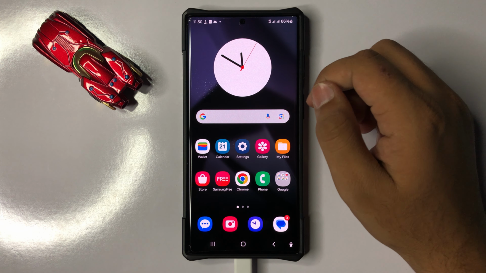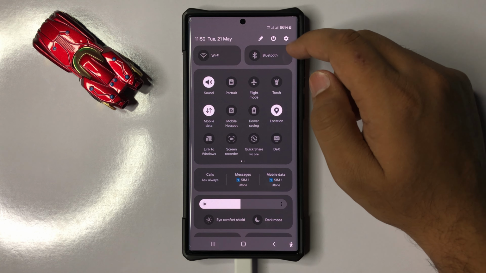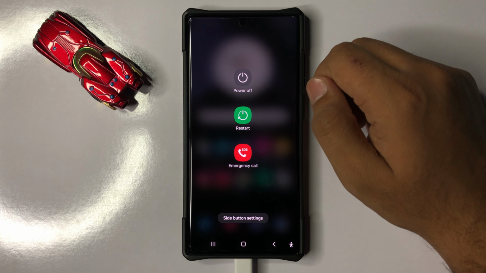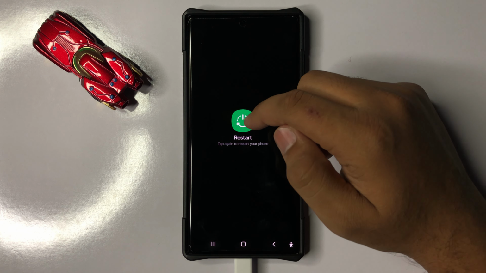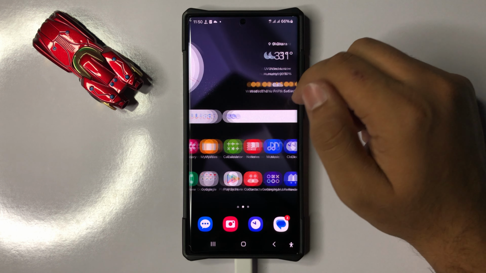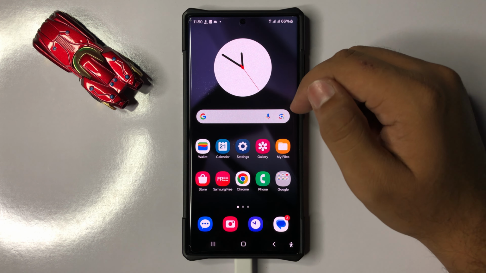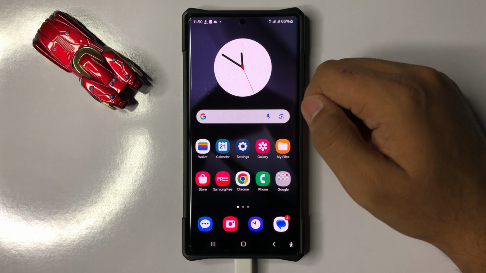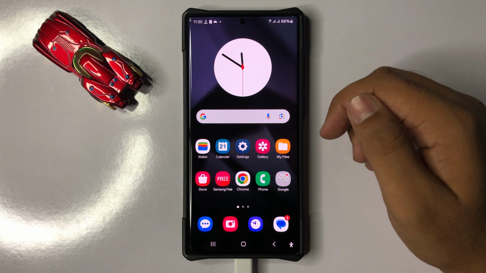And after that restart your phone. So to restart, swipe down and click on this power icon and then click on restart. Now again click on this restart icon to restart your phone, and after restarting your phone it will fix your keyboard disappeared issue. But after restarting, if you are still facing the issue, then clear the cache memory of keyboard.